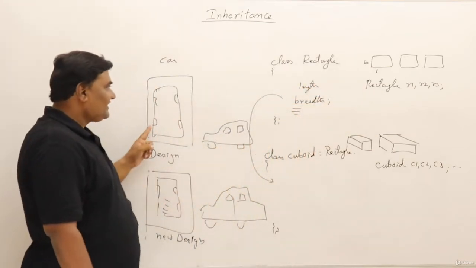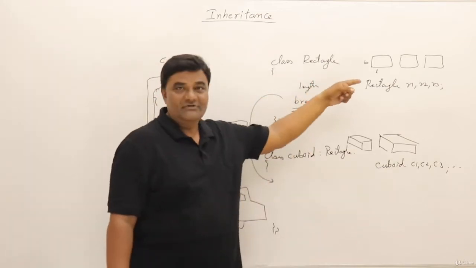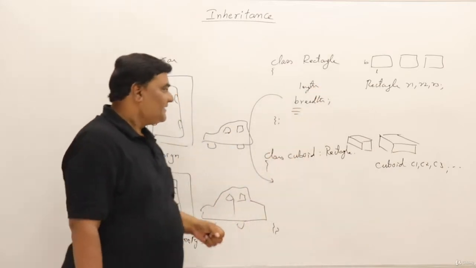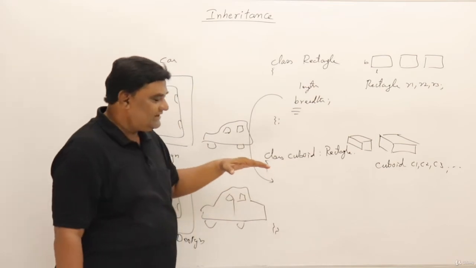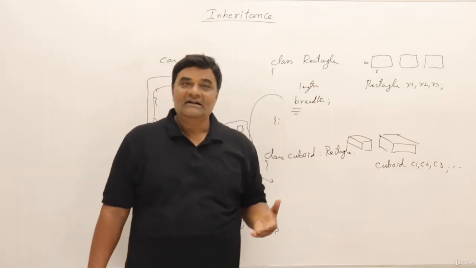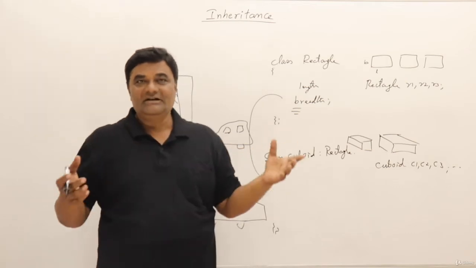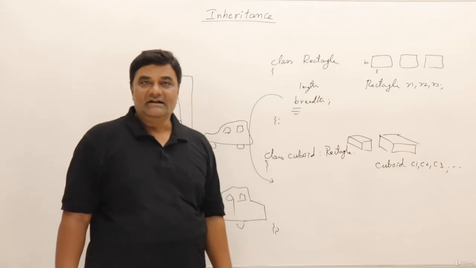This is the design with the company, a class with the programmer. This is the running program which will create objects. This is written by a programmer, and from this, objects are created. Now I want another class, cuboid, which I feel should extend rectangle. To a rectangle, if I give a height, it becomes a cuboid. So I am saying that cuboid will inherit from rectangle.